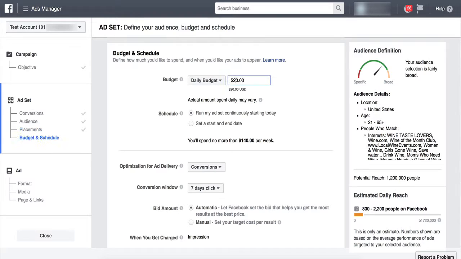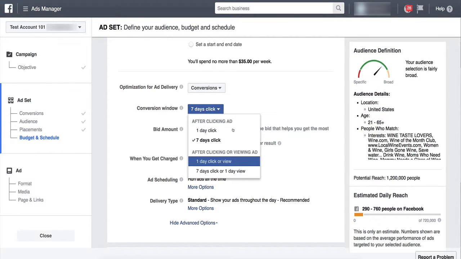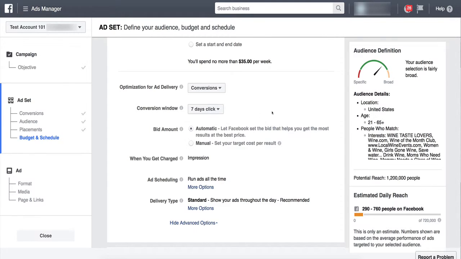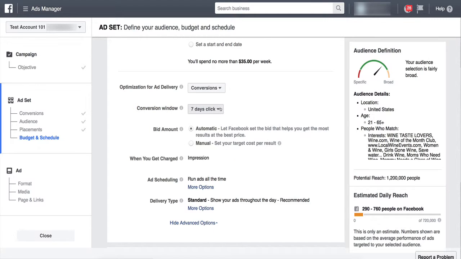So we're going to put in our daily budget. We're going to start this bad boy at 5 buckaroos, slow cook it, and we're optimized for conversions. This is something that some people will see, some people will not see. Remember, Facebook is funky. They test new things, show people different features. So you'll have these options here. I leave mine on conversion window, 7 days, click, okay? This just means that Facebook holds the data for 7 days to optimize off of it.